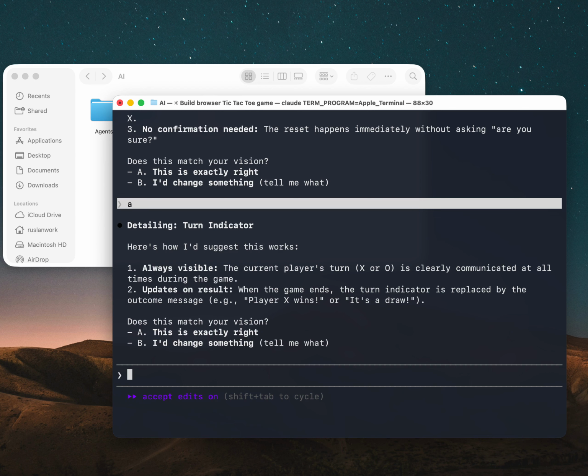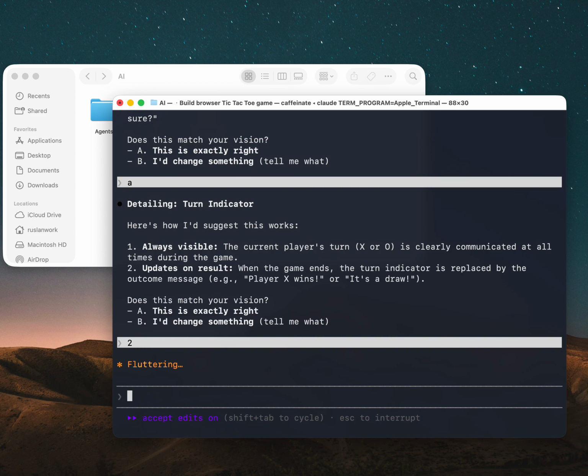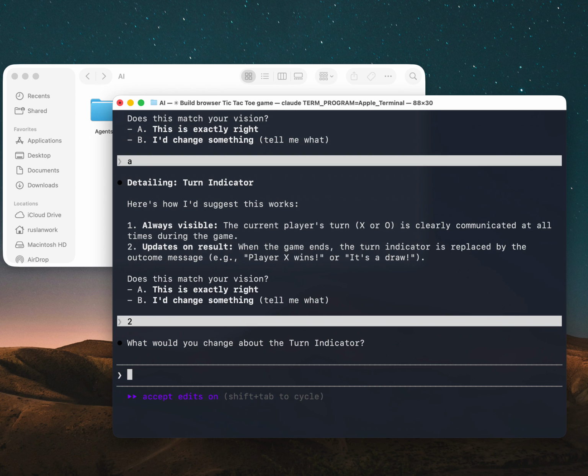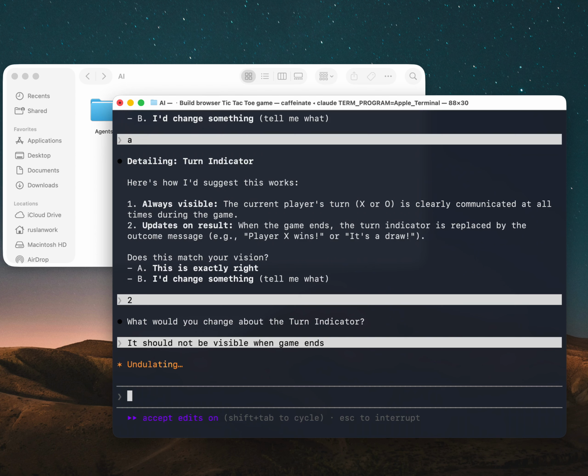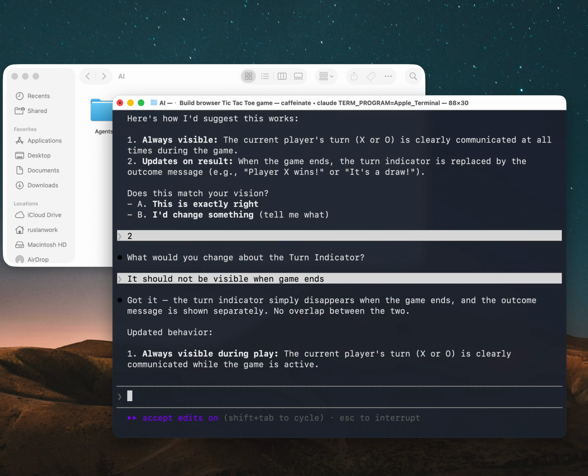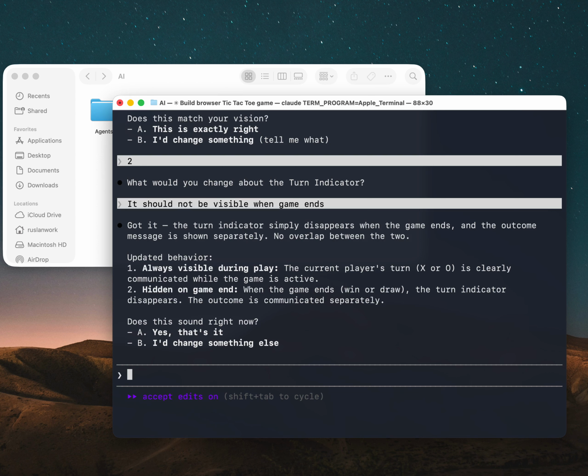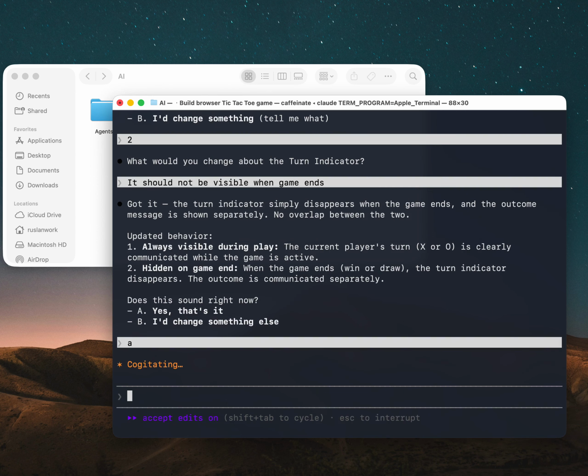In my opinion, when the game ended, the turn indicator is not needed anymore, so probably the second option. That wasn't a choice. So it should not be visible when the game ends. So we have an option to write down what we need manually, not only picking from given options. Yeah, now it's correct.